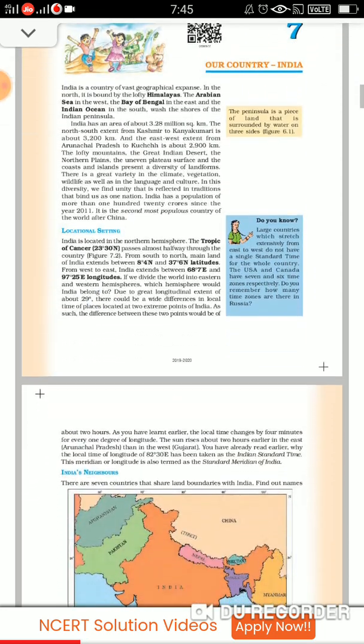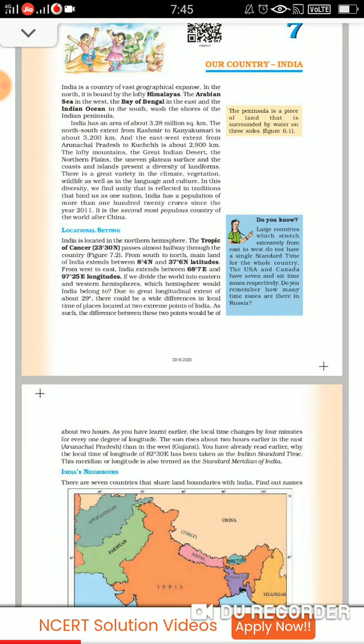Fine. Now, children, the area of India, you might have read in class 4 also. It was 3.28 million square kilometers. Fine, the area of India. Then, the north-south extent from Kashmir to Kanyakumari is 3200 kilometers. And the east-west extent from Arunachal Pradesh to Kutch is 2900 kilometers.